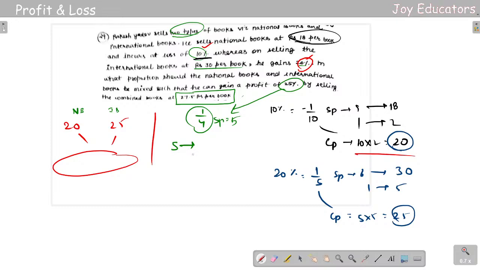So I need to multiply it with something. So what we should multiply it with is something which gives me the value.